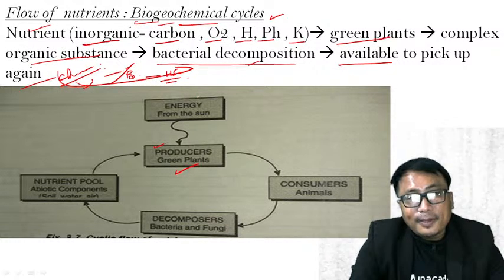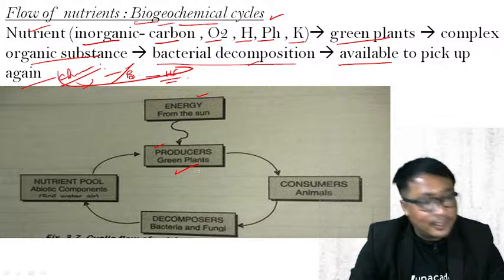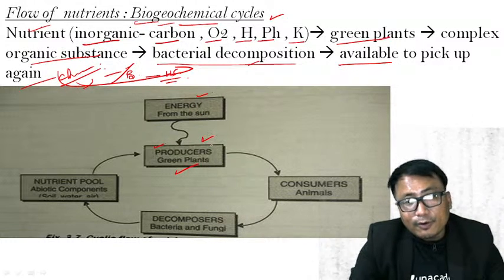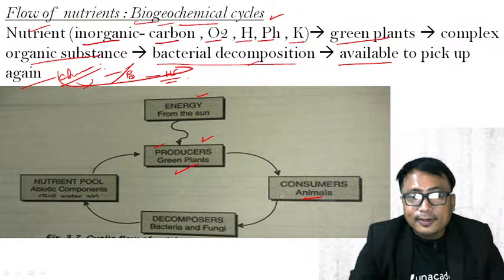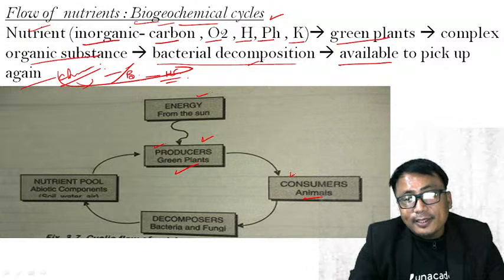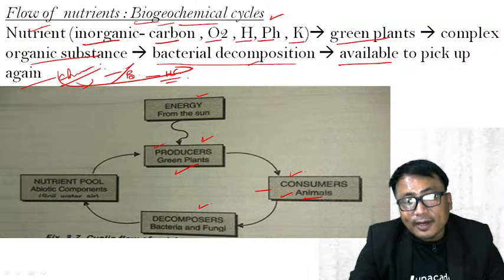So the ultimate energy from the sun is taken by the producer, that is the green plant. They manufacture their own food. It is consumed by the animals, or it can be consumed by others. After the consumer, that is the animal, dies, it is decomposed by bacteria and fungi.